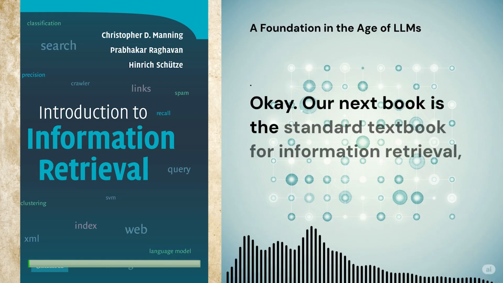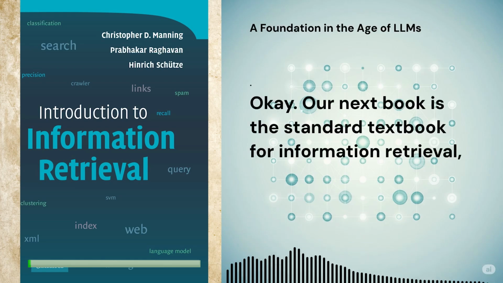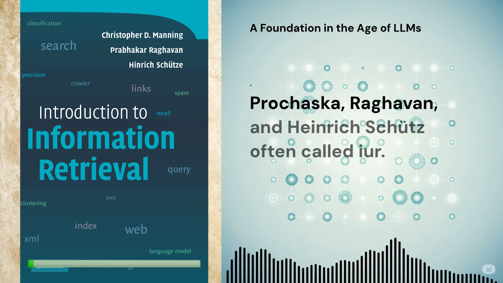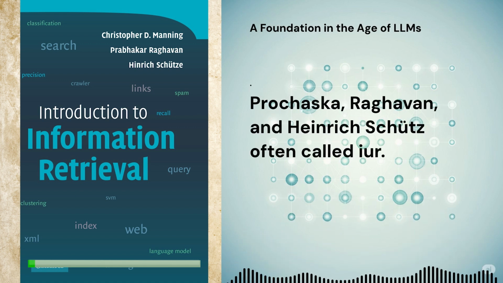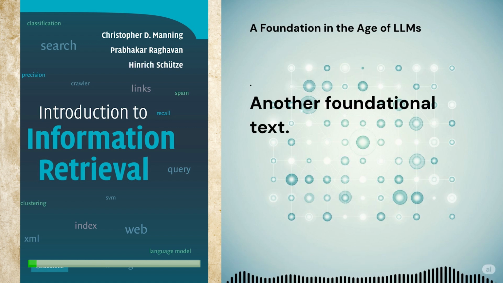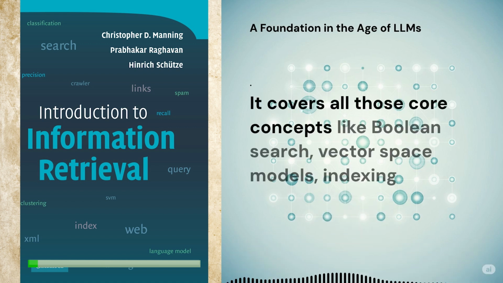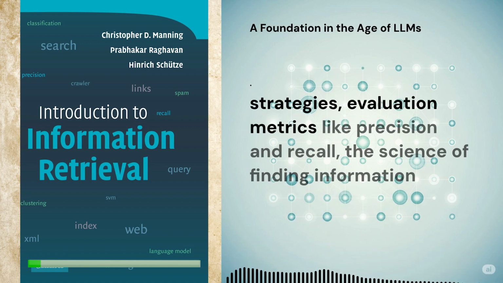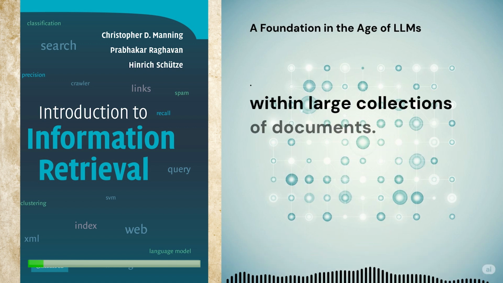Okay, our next book is the standard textbook for information retrieval. Information Retrieval by Christopher Manning, Prabhakar Raghavan, and Hinrich Schütze, often called IIR, another foundational text. It covers all those core concepts like Boolean search, vector space models, indexing strategies, evaluation metrics like precision and recall, the science of finding information within large collections of documents.